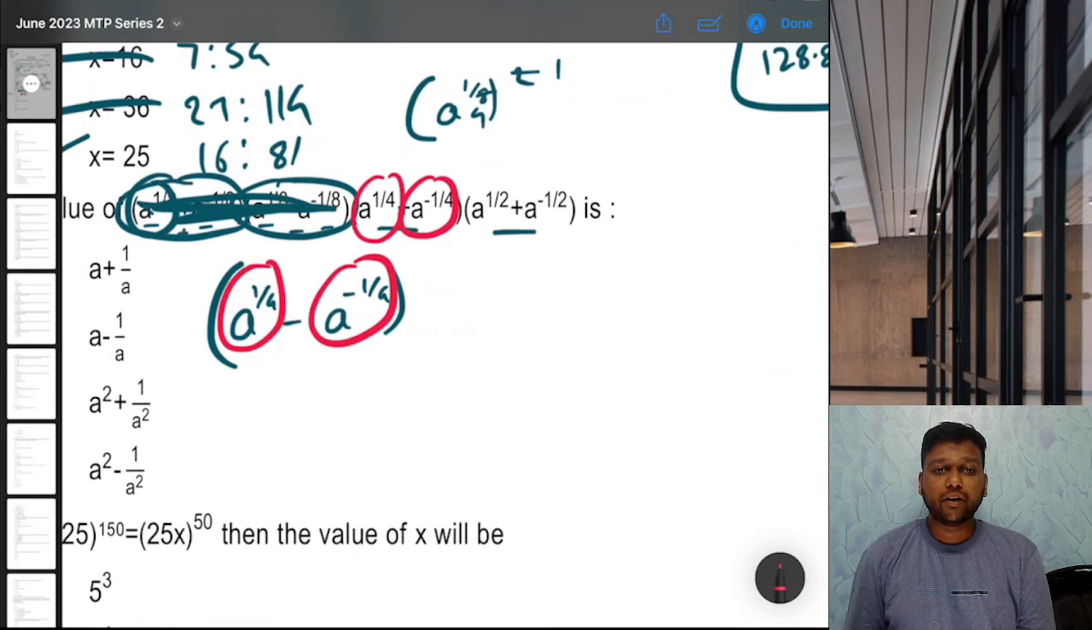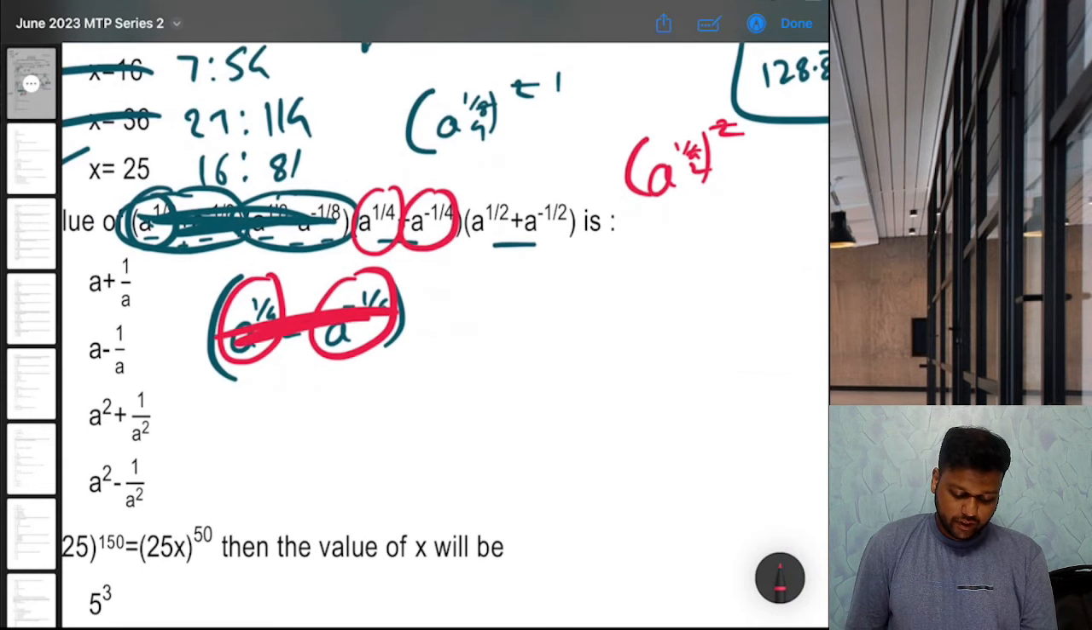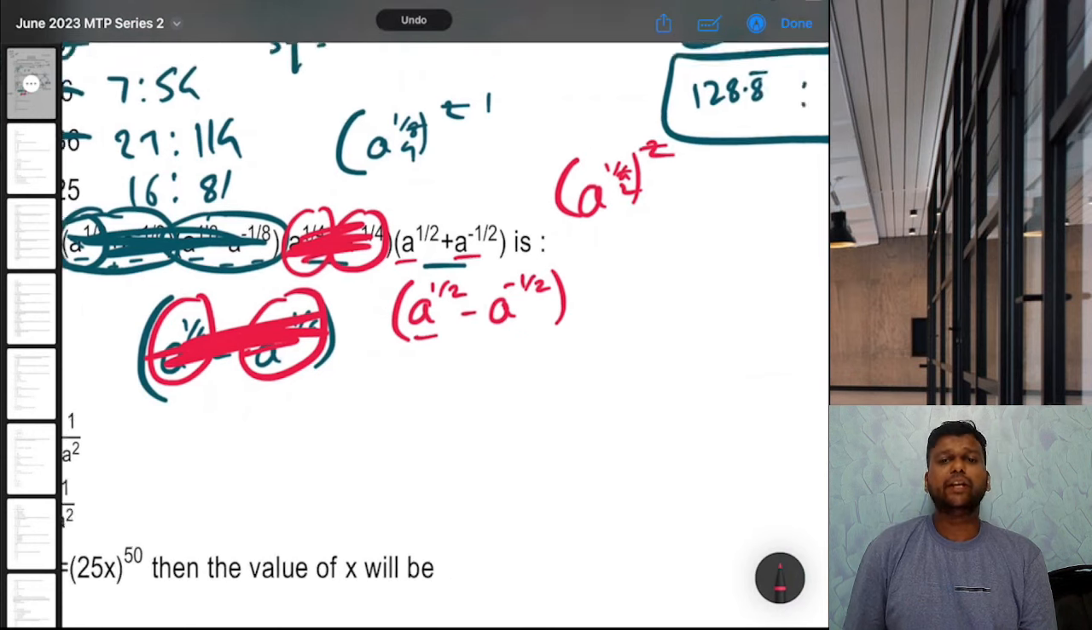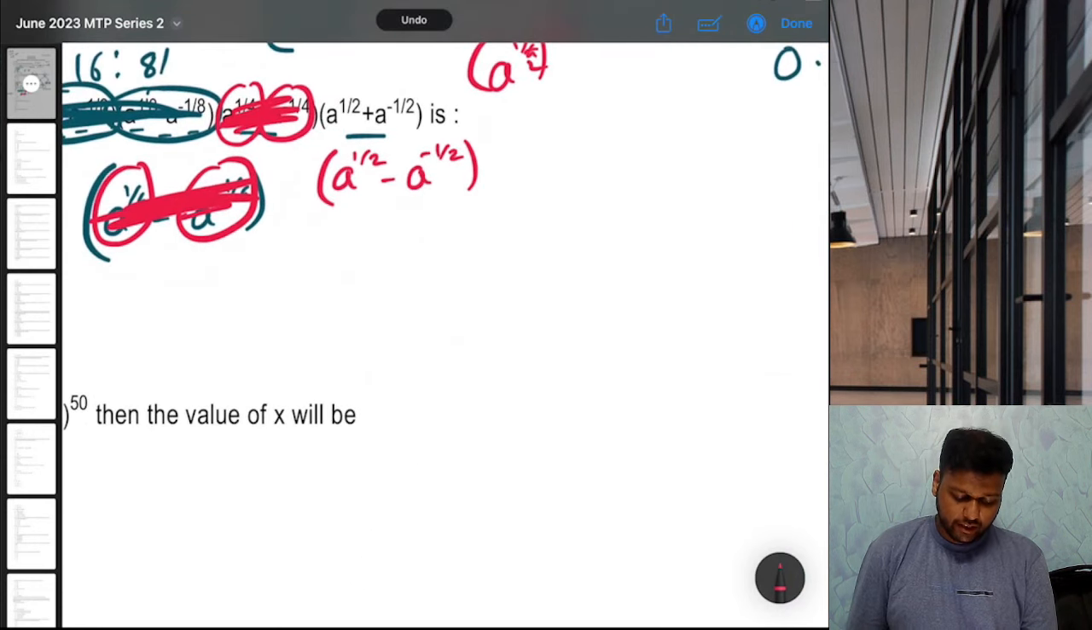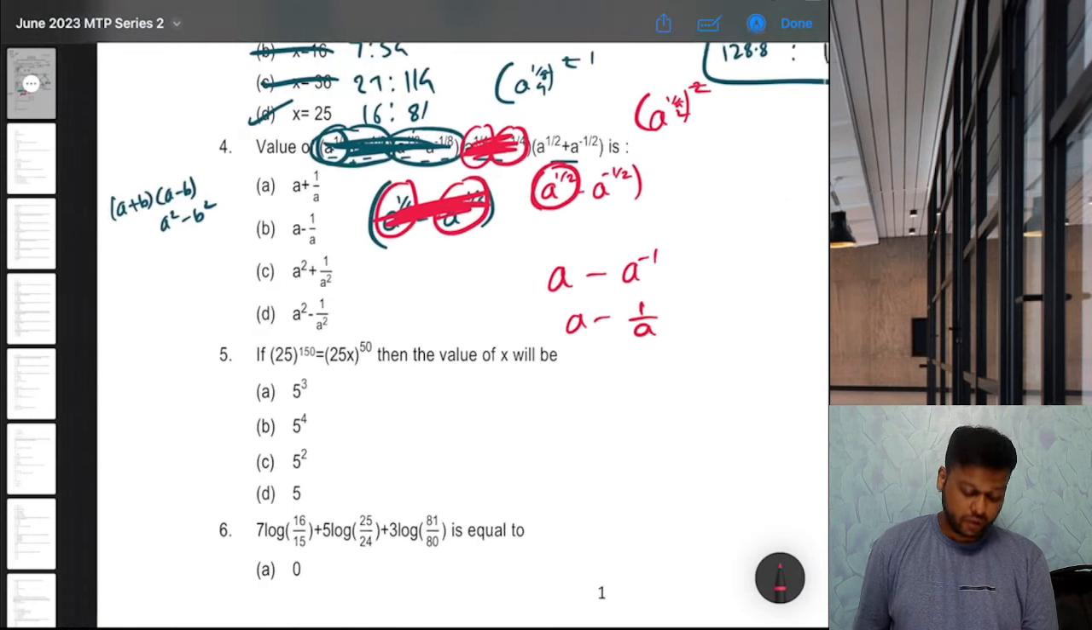So again, let's take a square minus b square. What will be a square? Again, we can cancel. A raised to half minus b square, which is a raised to minus half. Now these terms are gone. Only thing that is left is that last term into this term. Again, if you observe, it is a plus b, a minus b, a plus b, a minus b, right? So we can just do the same thing again. A raised to half bracket square, that is a, minus a raised to minus half bracket square, that is a raised to minus 1. So that is nothing but a minus 1 by a, which is option B.